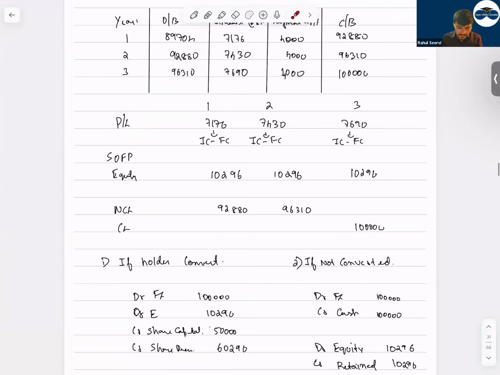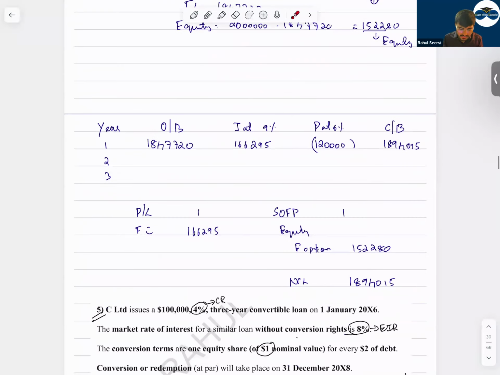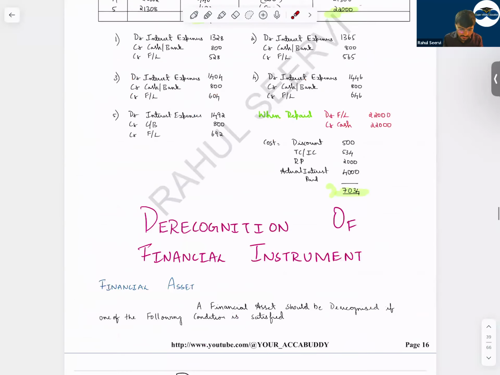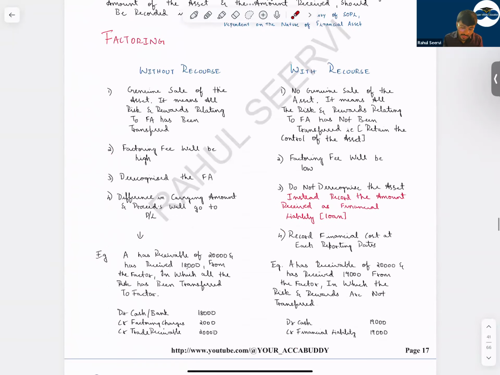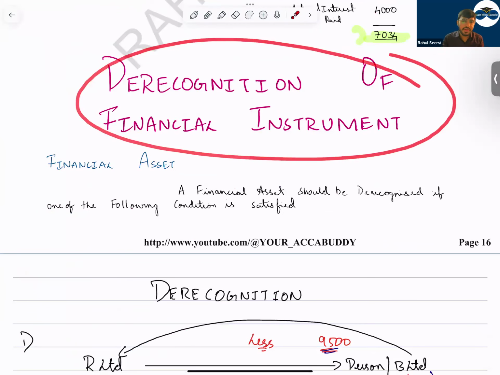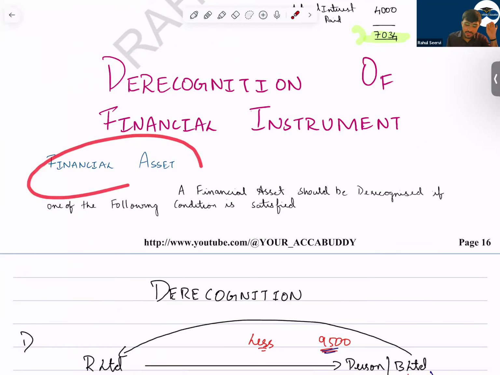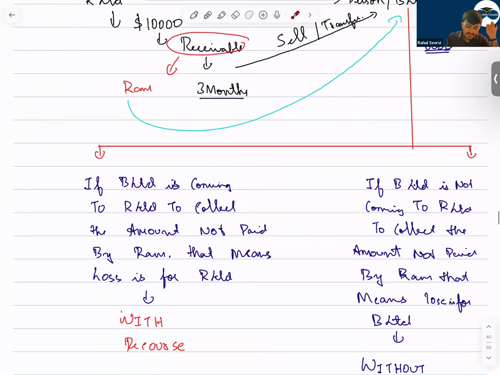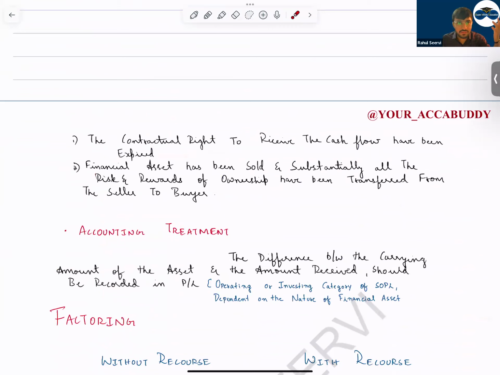So with this, we have completed the basic calculation, and now we come to some small topics which are frequently tested in your SBR exam: de-recognition of financial instruments. Now, financial asset, when will you de-recognize a financial asset? I will de-recognize a financial asset if I do not have any contractual right to receive any payment, or the financial asset has been sold and substantially all the risks and rewards have been transferred. If the risks and rewards are transferred, then we will de-recognize it. So whenever a question comes, write this down. In case of de-recognition, you get 1 mark.